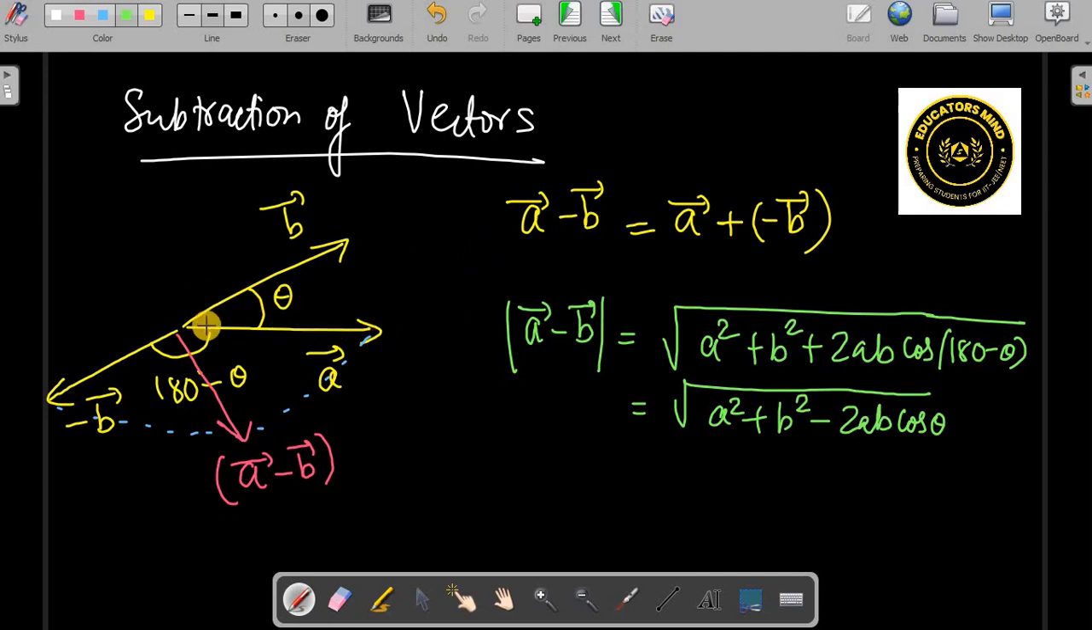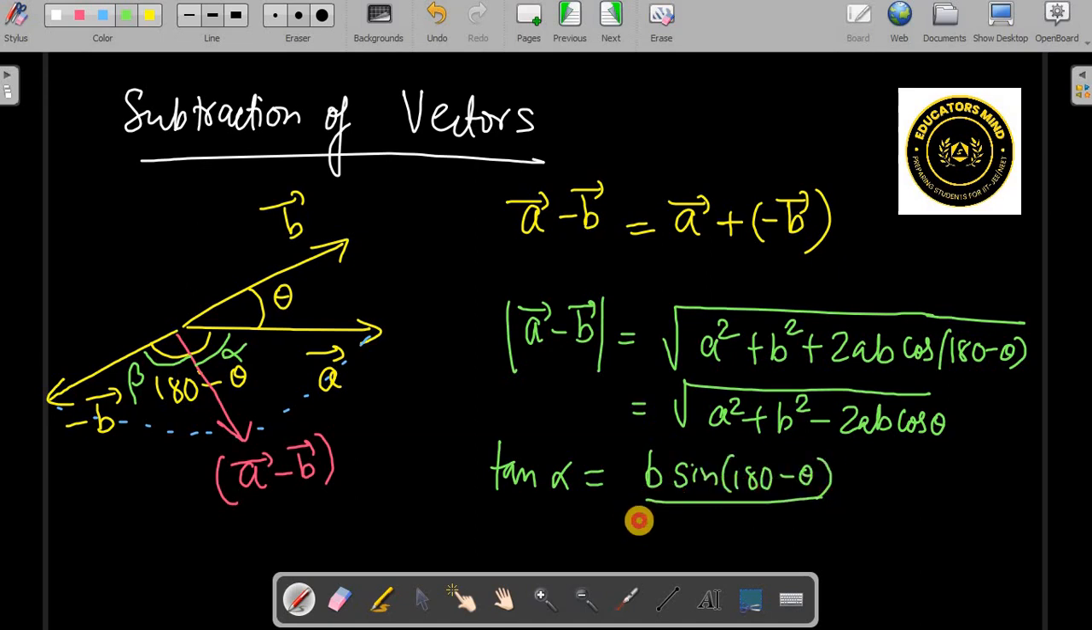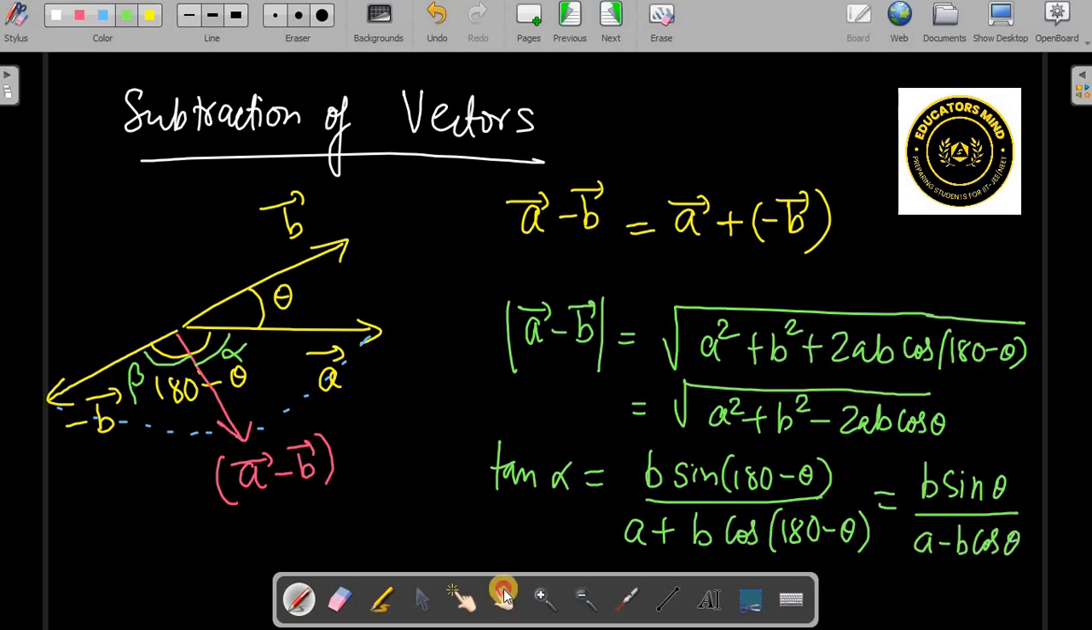Okay, and in the same manner the angles can also be calculated. Suppose this is making angle alpha with the first and beta with the second. So tan alpha will be calculated as B sin theta, so sin 180 minus theta, you have to write B sin theta by A plus B cos 180 minus theta. Here B sin 180 minus theta is the same as B sin theta, so this will not change, but cos 180 minus theta will become minus cos. So A minus B cos theta. This is how it will change.